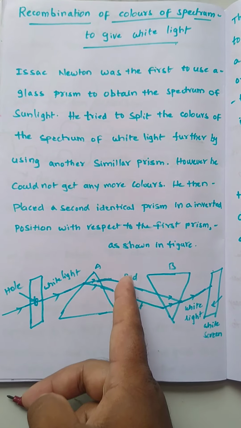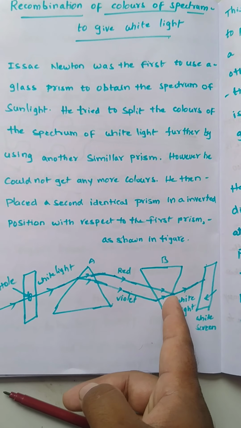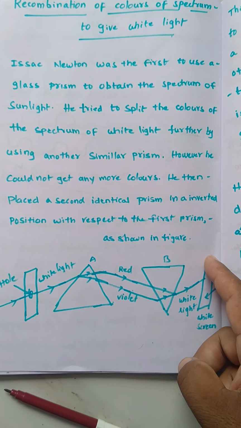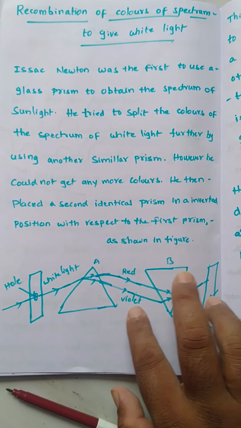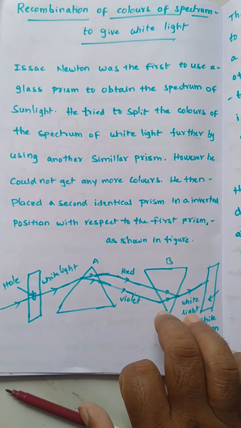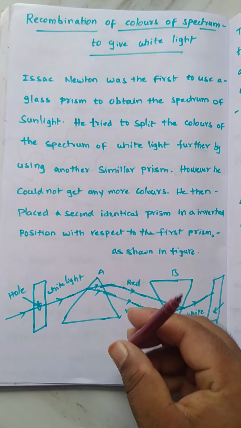Then this red and violet pass through this inverted prism, and after that these lights fall on one screen. We call it a white screen. Why? Because white light will be formed. Here the main thing is that the inverted prism behaves like a recombination of white light. Understand? Yes.